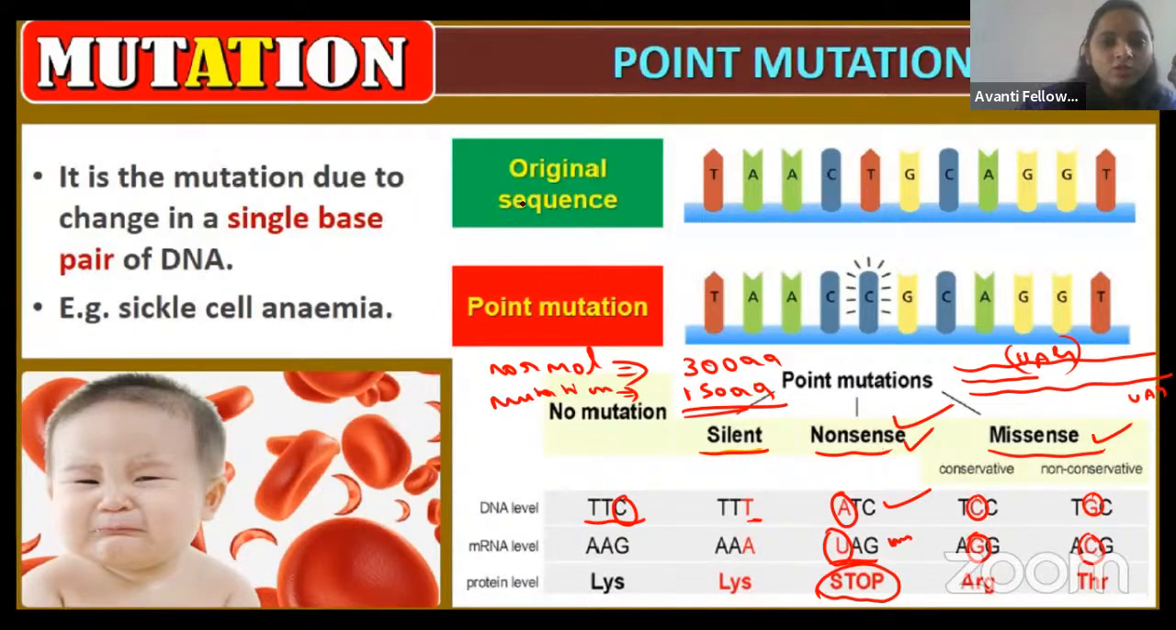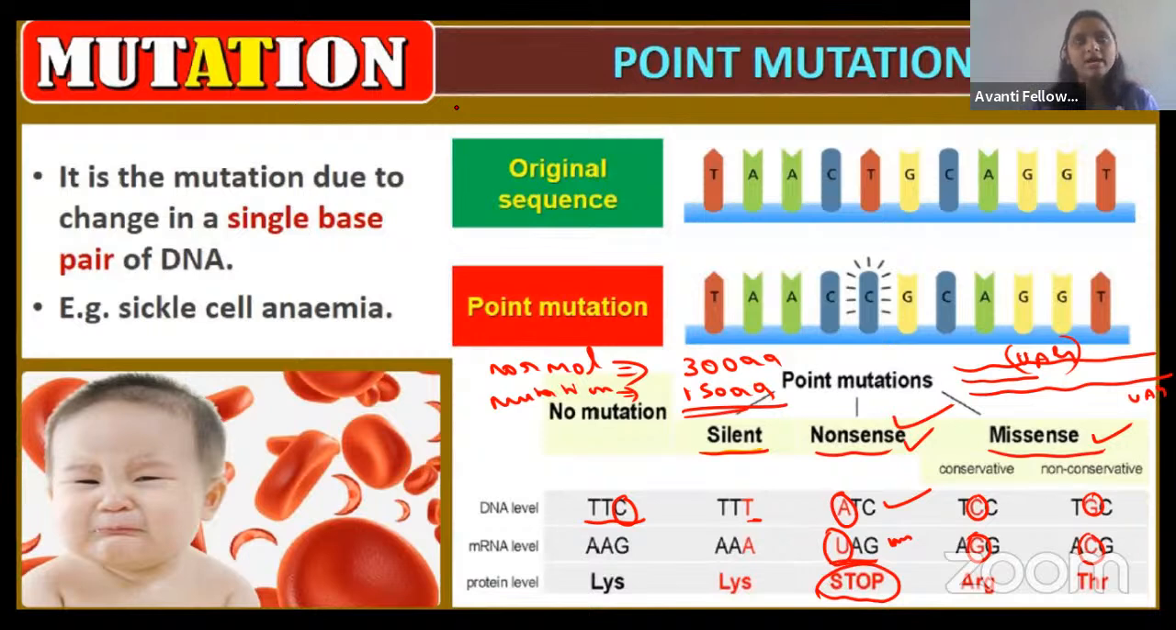Okay, guys. What happens in the missense mutation is that the same amino acid will not come, but an amino acid with the same characteristic will come. For example, before the mutation, it is giving the glutamic acid. After the mutation, it is giving the aspartic acid. Both are acids only, so there will be not much difference. That we will call a missense mutation.